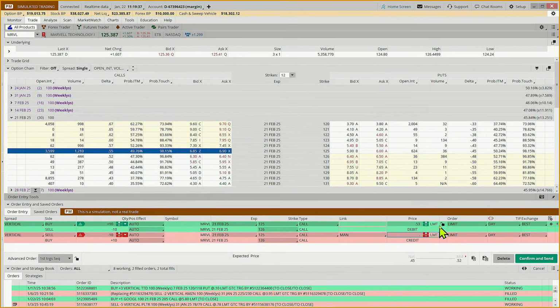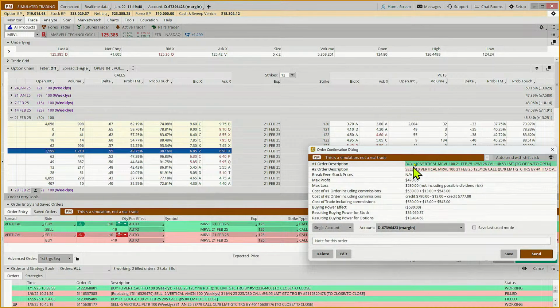So let me just say it's 79 cents. So when it gets to 79 cents, should have pulled the trigger a little faster. That's what I get for chatting. So we want to buy 10 at 53. And when it goes up about 50%, we want to get out. If it goes down 50%, we're going to manually exit.